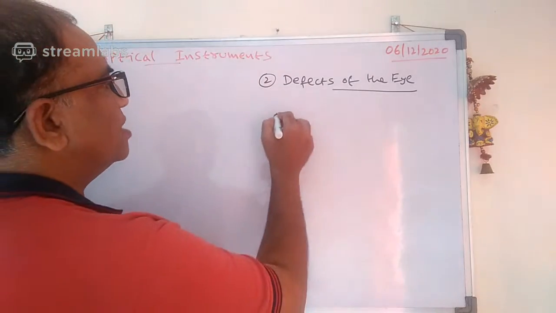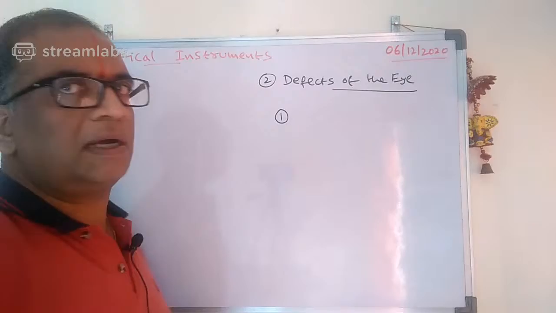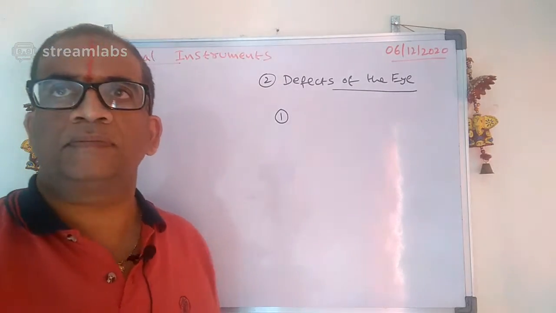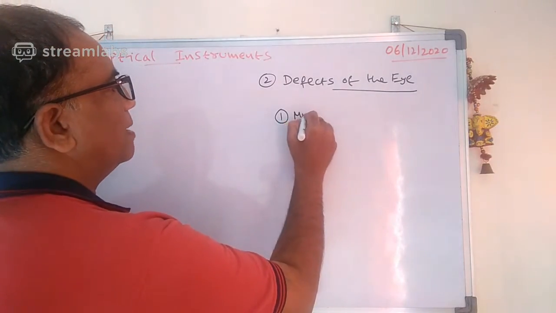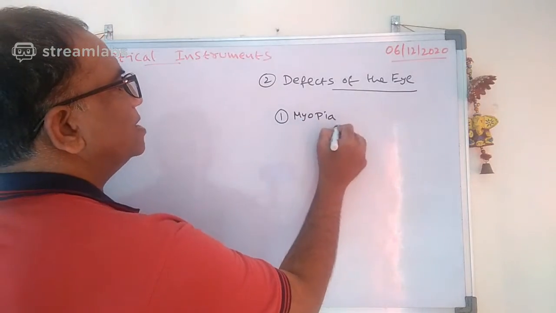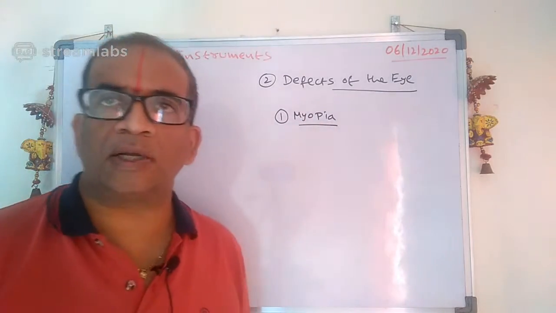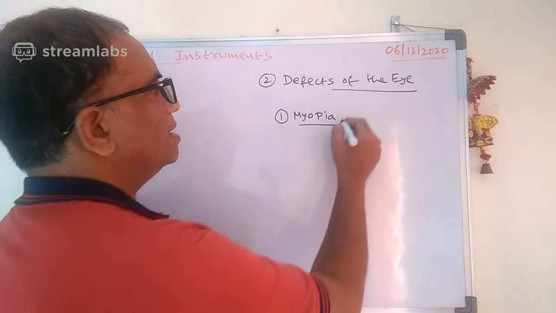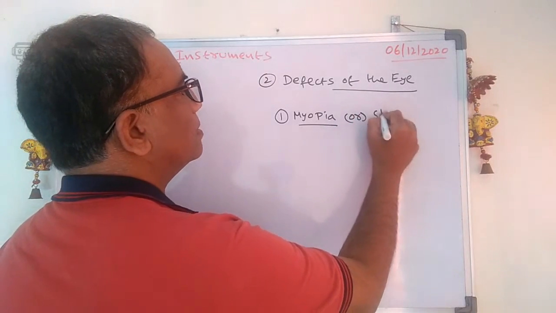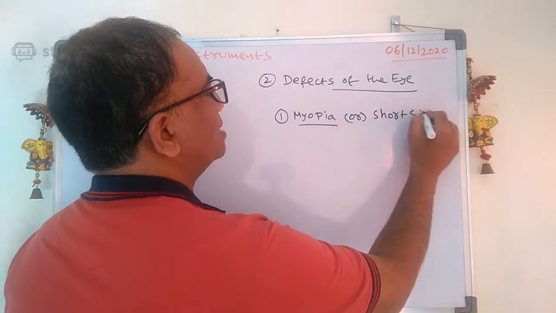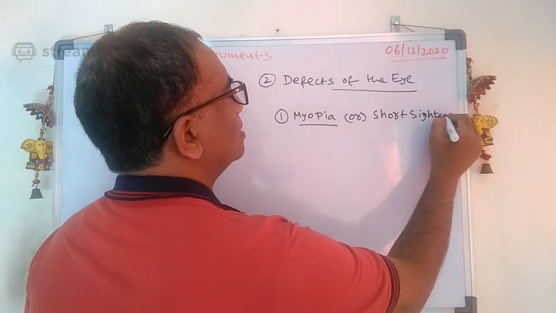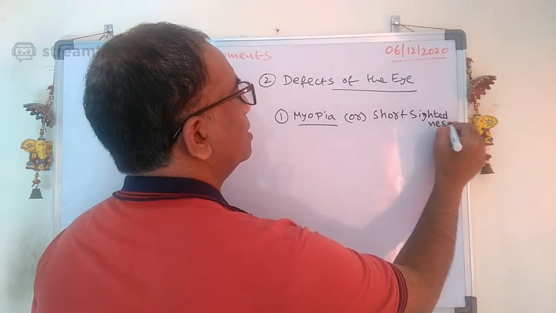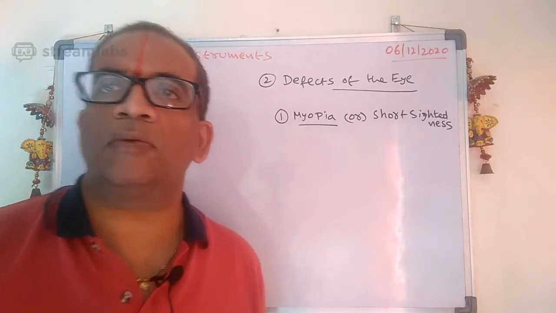See carefully, what is the first defect of the eye? It is called myopia. What do you mean by myopia? Myopia is nothing but short-sightedness.